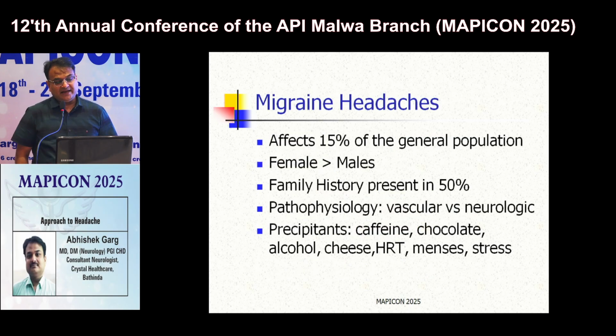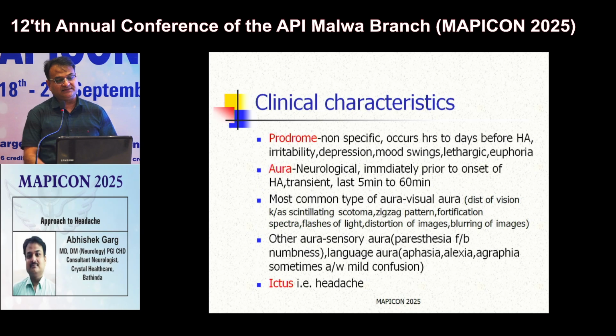So migraine headache is very common in society. Almost 15% of the general population is affected by migraine, it is more common in females, and in almost 50% of cases family history is positive. Common precipitants for migraine are caffeine, chocolate, alcohol, stress, hormone replacement therapy, etc.